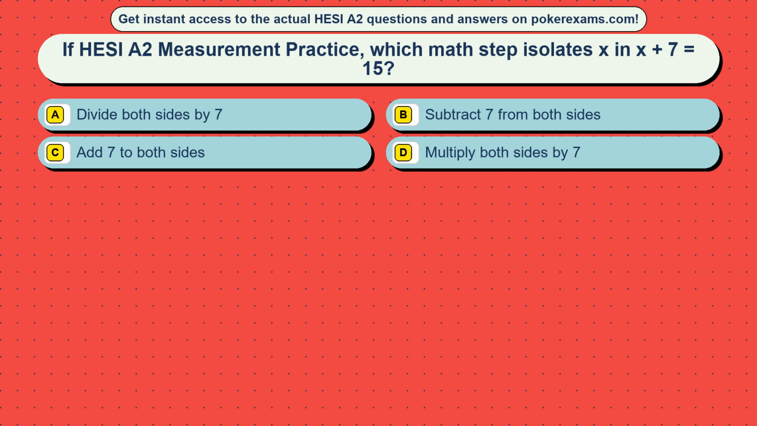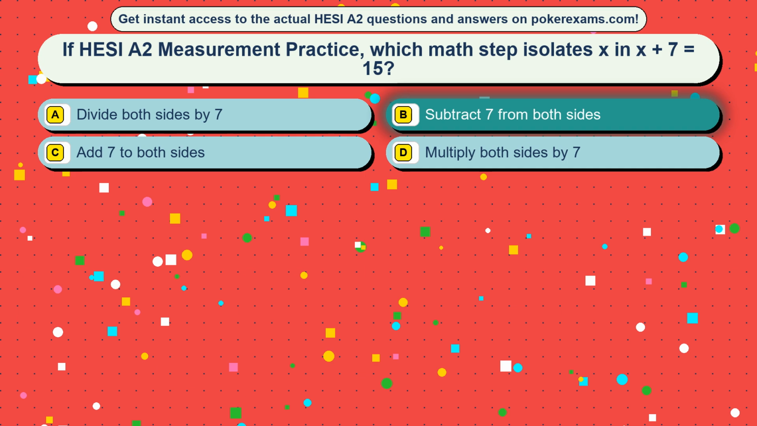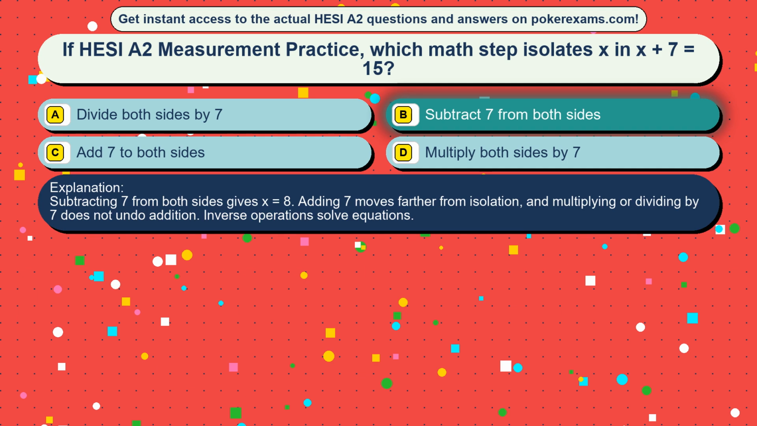Question 20. If HESI A2 measurement practice, which math step isolates x in x plus 7 equals 15? Option A, divide both sides by 7. Option B, subtract 7 from both sides. Option C, add 7 to both sides. Option D, multiply both sides by 7. The correct answer is option B, subtract 7 from both sides. Subtracting 7 from both sides gives x equals 8. Adding 7 moves farther from isolation, and multiplying or dividing by 7 does not undo addition. Inverse operations solve equations.